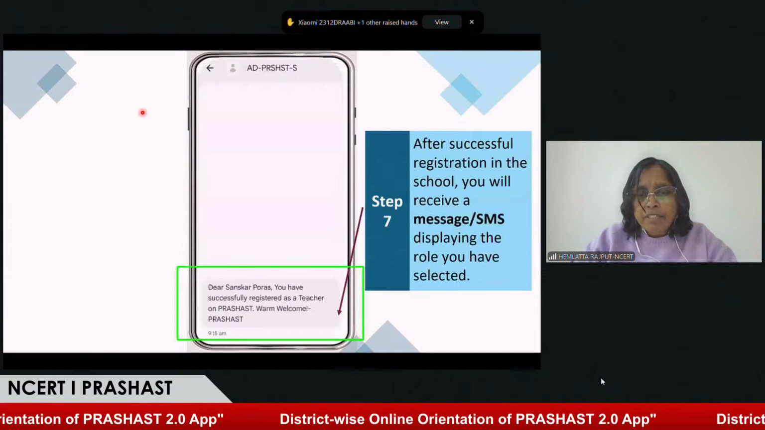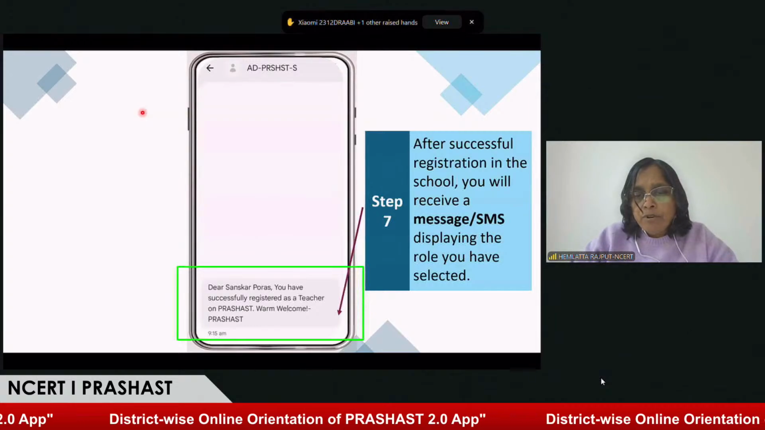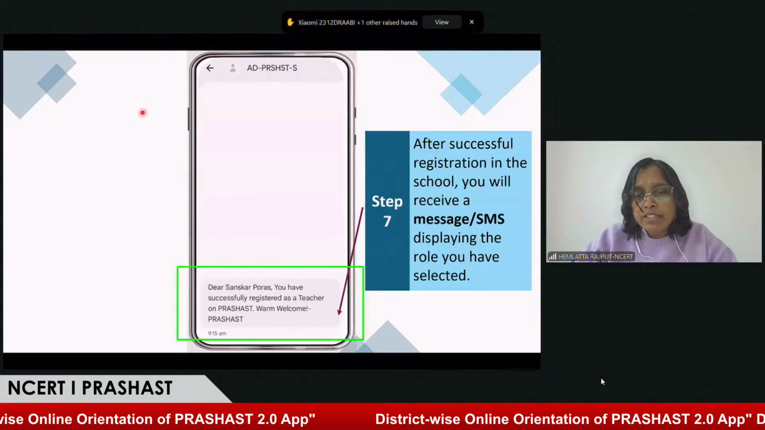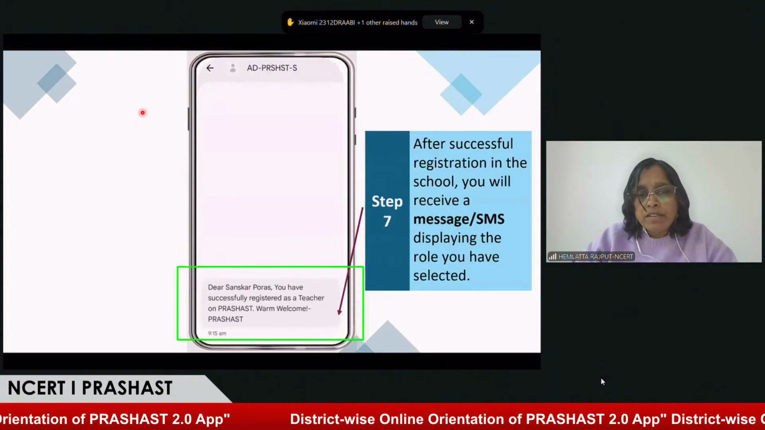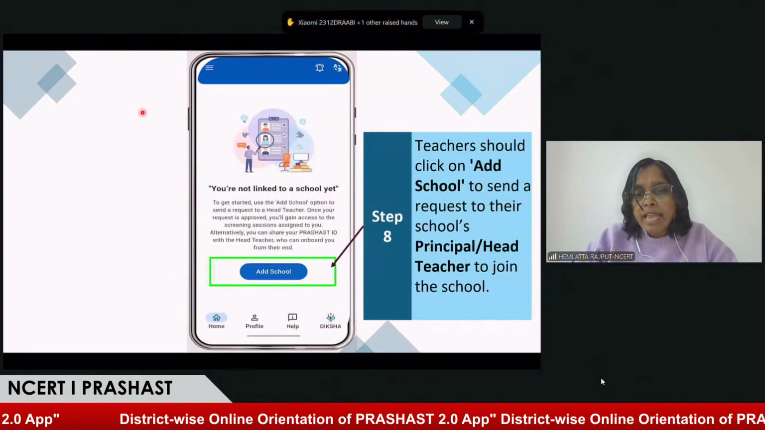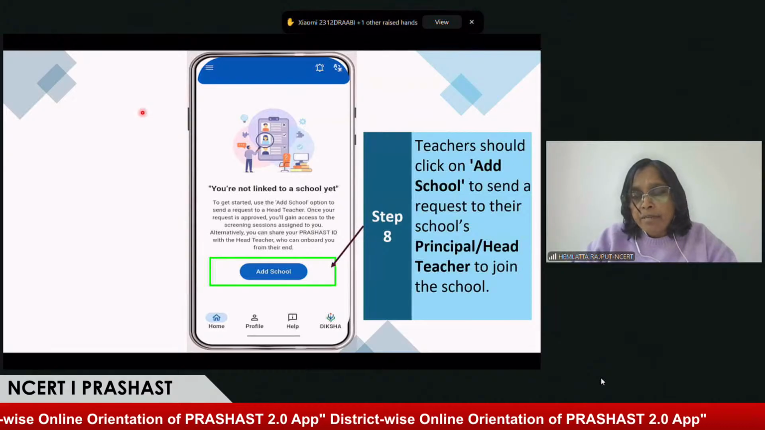Now, after this completion, I received a message as a teacher that I have registered. Dear Sanskar Porous, you have successfully registered as a teacher on PRASHAST. I received this notification in my application. Now, the next immediate page is add school. After registering as a teacher, you receive this add school button.